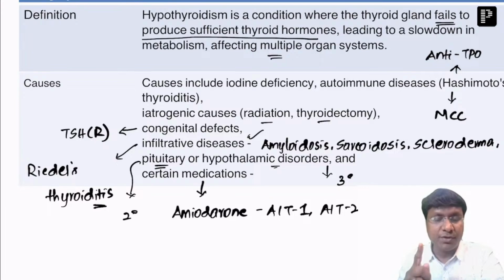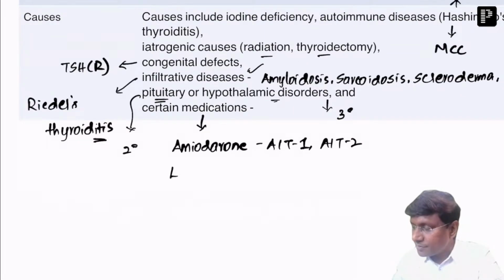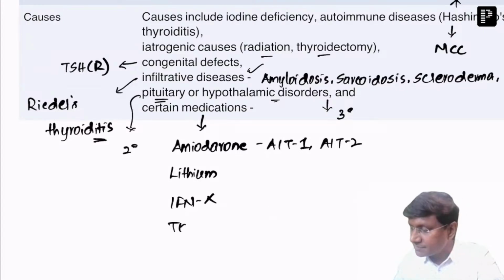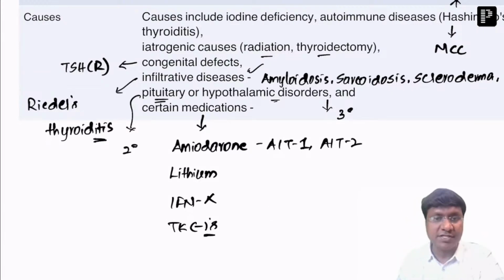What amiodarone does is cause activation of the lysosomes within the cell, and these activated lysosomes will cause destruction of the follicular cells, resulting in hypothyroidism. So that is amiodarone-induced thyroiditis type 2. So amiodarone, a drug used in the treatment of arrhythmias, can cause both hypo- and hyperthyroidism. Another important drug is lithium, which is used in the treatment of bipolar disorders. Then interferon alpha can cause hypothyroidism. Then some tyrosine kinase inhibitors can also cause hypothyroidism. So these are the various causes of hypothyroidism.